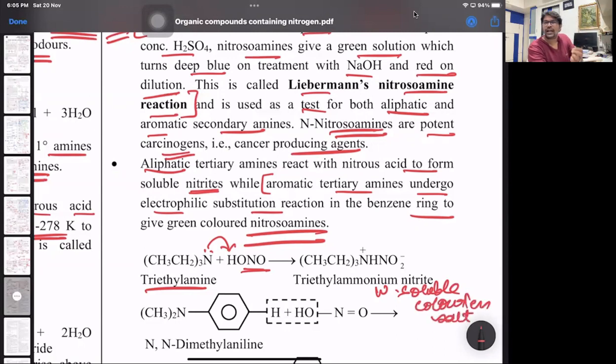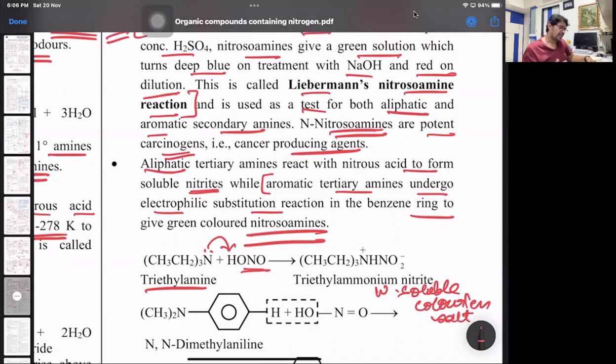Now in primary, when nitrogen is coming out, there'll be effervescence of nitrogen. In secondary, it will be a yellow oily liquid. Now in tertiary, as it is a water soluble salt, it is considered that 3 degree amines do not react with nitrous acid. Catch the word considered. It does react to form a salt, but it is water soluble. So there are no color changes. As there are no color changes, it is considered as no reaction, but it does form a water soluble nitrite salt. Nitrite is NO2 minus.